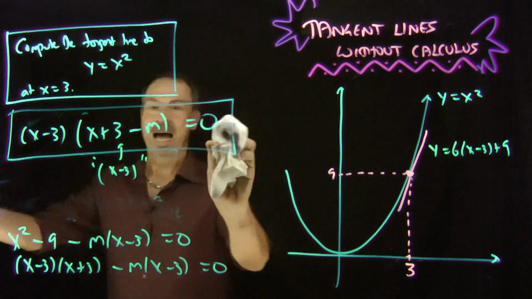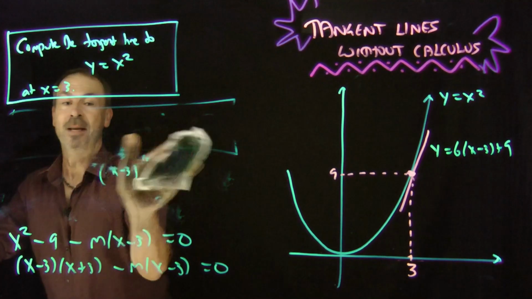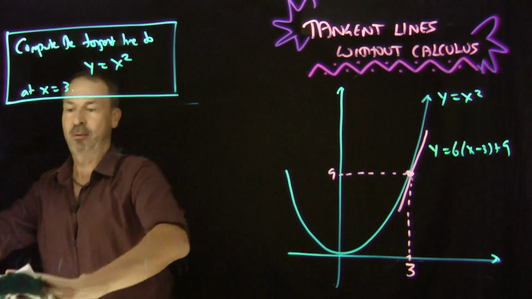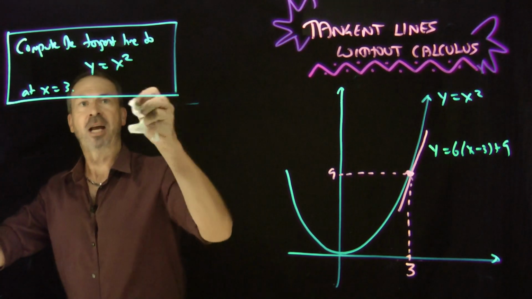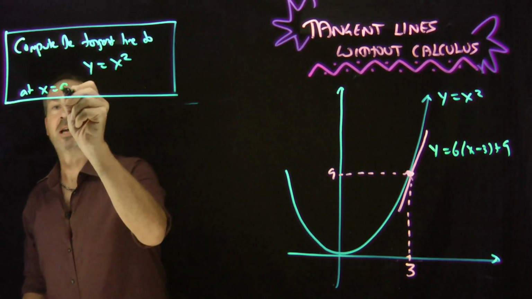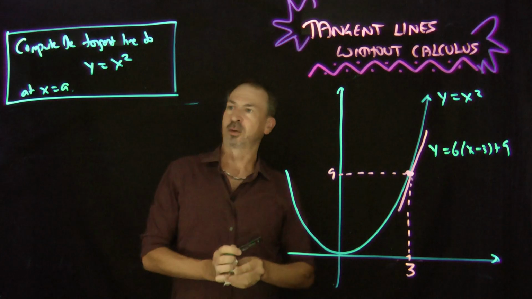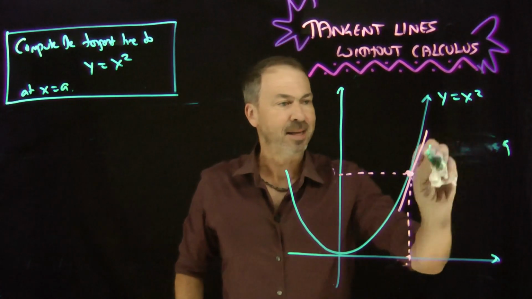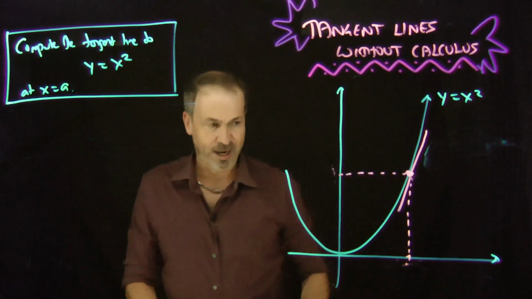Let me do it again, more generally. Let's do it not just at x equals 3, but at any old point x equals a. So let me change this to an a. What's the general equation of a tangent line to the parabola y equals x squared at x equals a? That means I'm now changing this and this and this. So what happened?